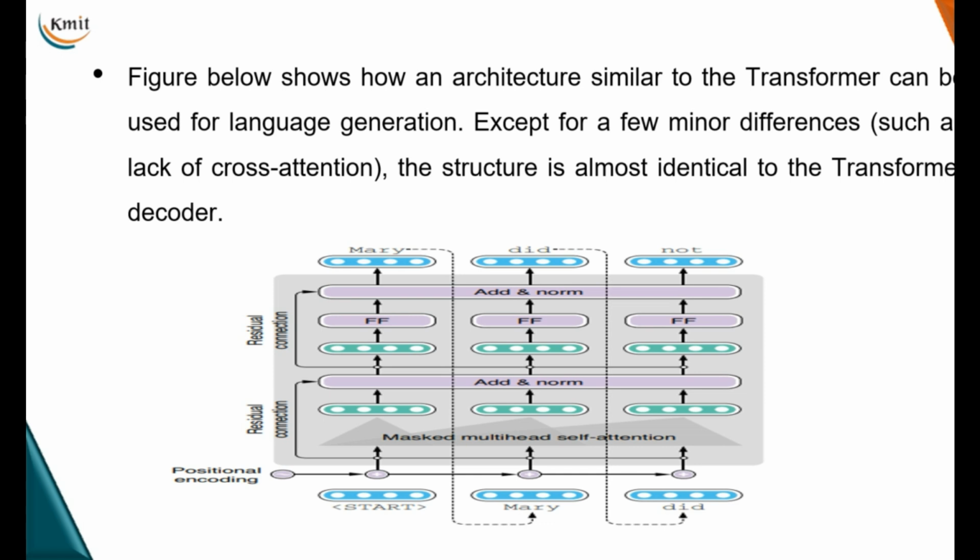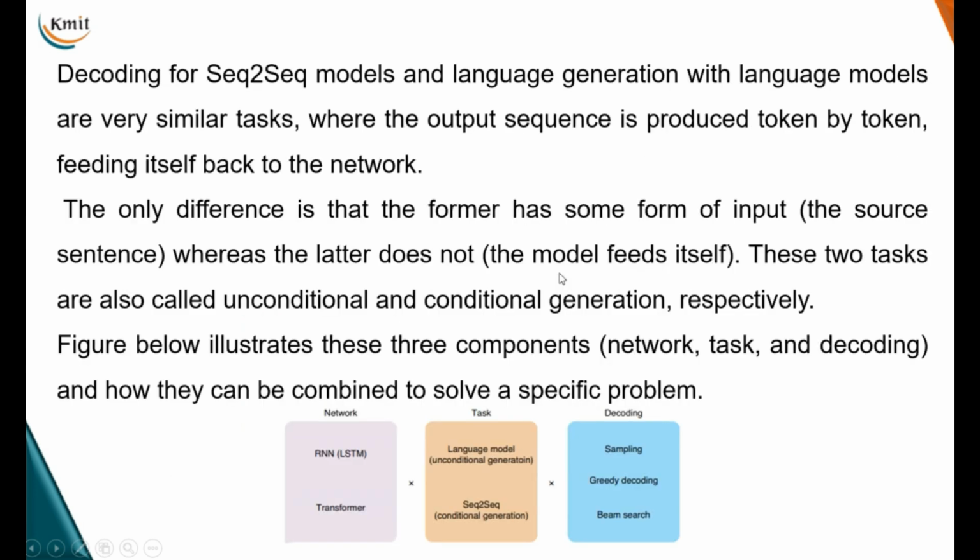One more thing you can see in the figure below is an architecture similar to transformers that is used for language generation, that is, translation. Except for minor differences like the cross attention that we added in the decoder block, as discussed in the last section, the structure is almost identical to the transformer decoder. Here we take the word embeddings, positional encoding, masked multi-head attention, multiple layers of connections, and then we normalize them and try to generate the output.